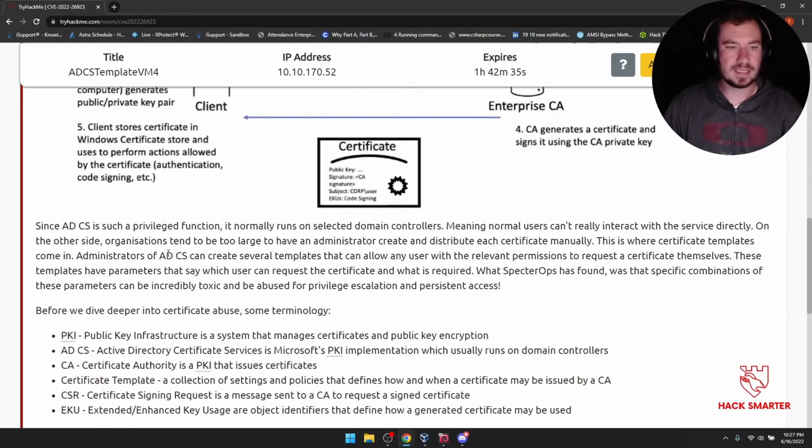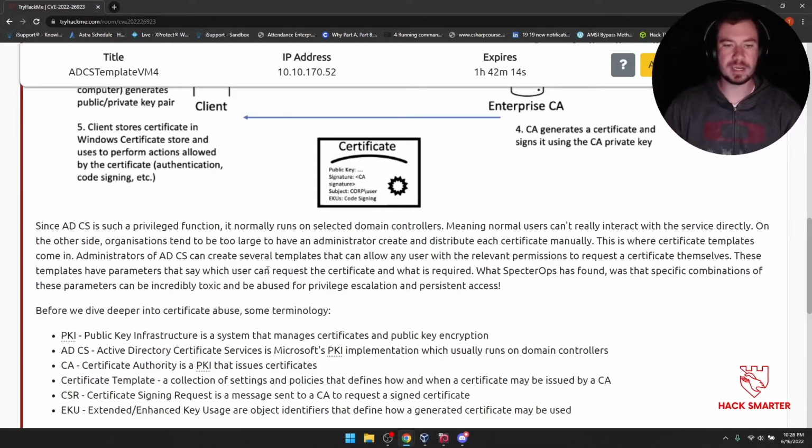Since ADCS is such a privileged function, it normally runs on selected domain controllers, meaning normal users can't really interact with the service directly. On the other side, organizations tend to be too large to have an administrator create and distribute each certificate manually. This is where certificate templates come in. I use these at my own job.